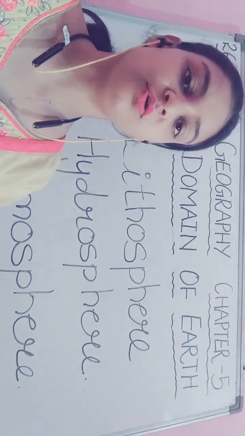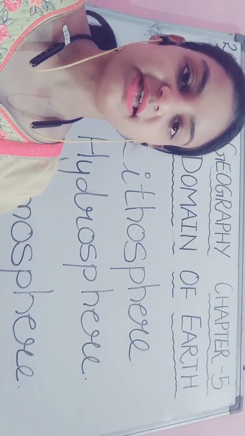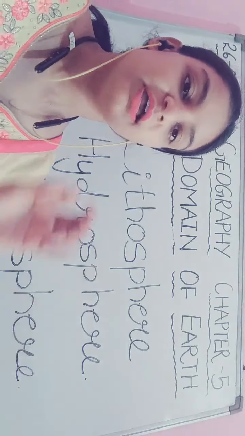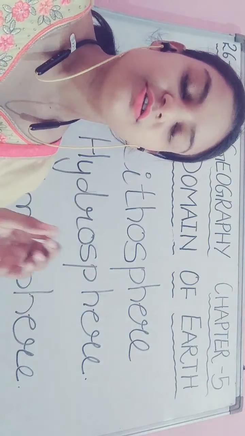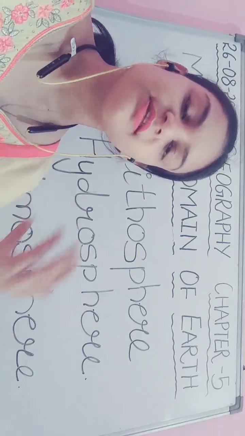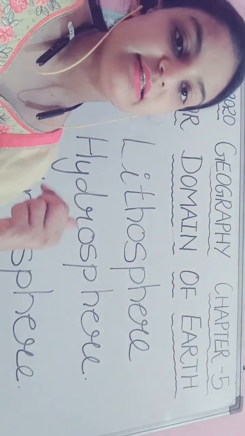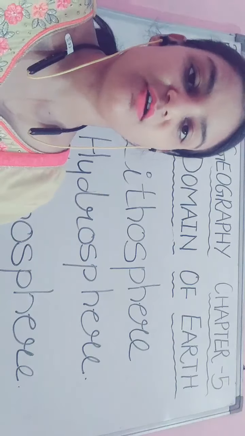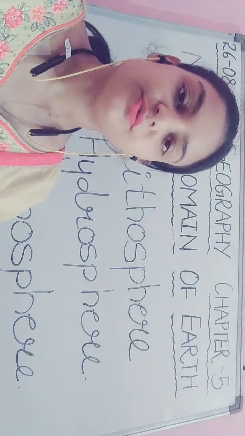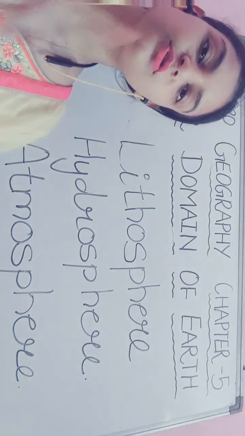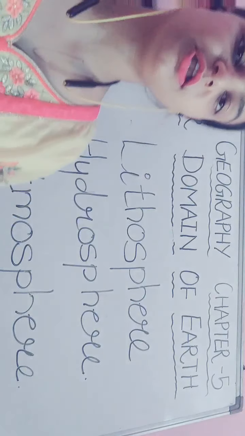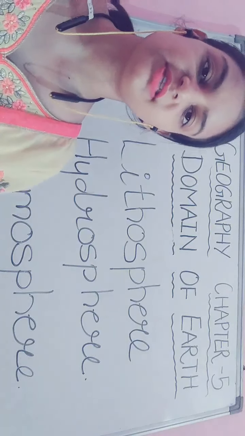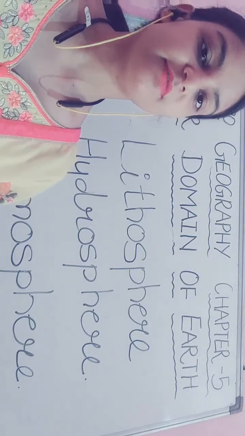While watching this video, keep your geography books by your side and underline the main points which I will tell you in the video, so that at the time of exams you can just go through those points. In this chapter we have one world map also. In that map 7 continents are shown and the oceans are also shown. So go through that map also. For those who do not have the books, I will send the chapter in the form of PDF in your WhatsApp groups. You can see that chapter from there.